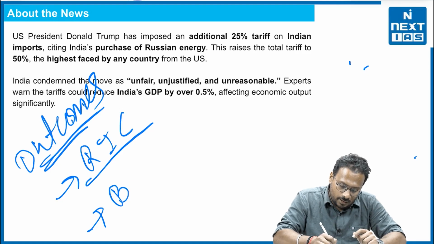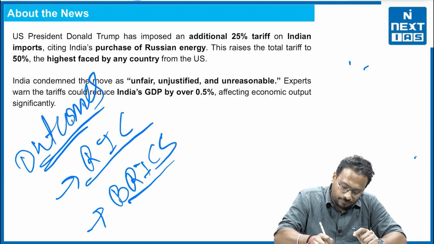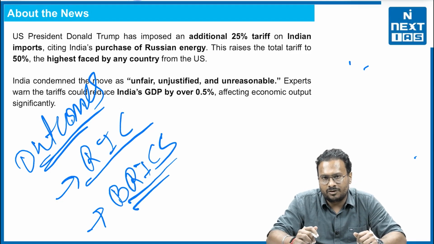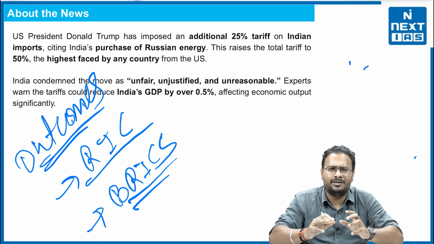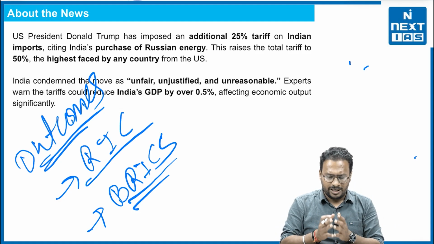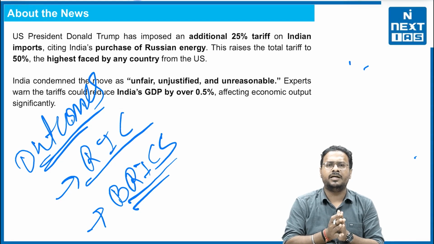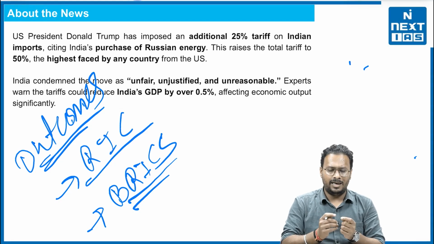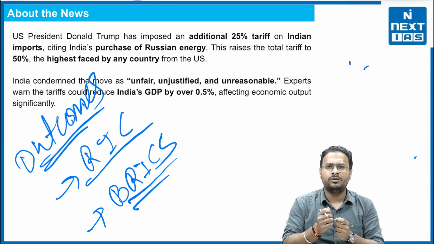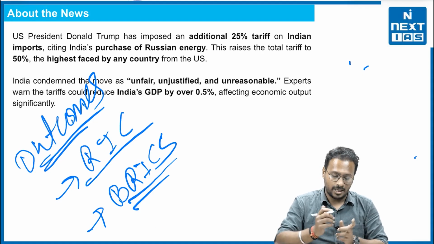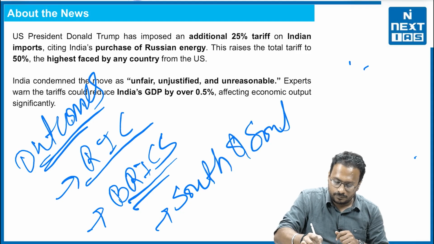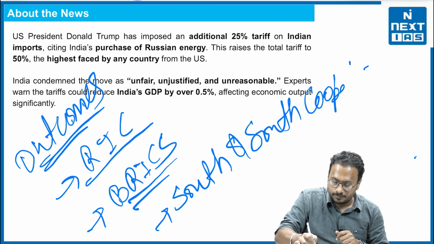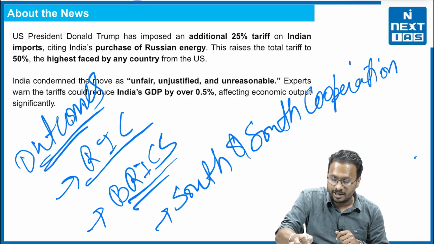Second, the BRICS development. Lula da Silva of Brazil just called our Prime Minister Narendra Modi, and they discussed making sure that dollar dependency is reduced and a common currency is adopted, so that smooth transaction of business takes place. It will even lead to better South-South cooperation, because this has been there as well.